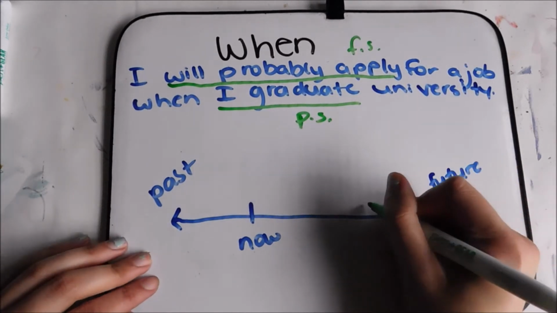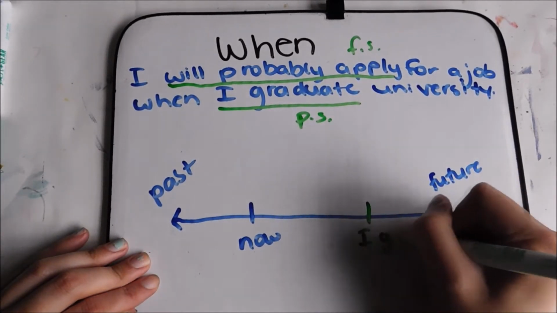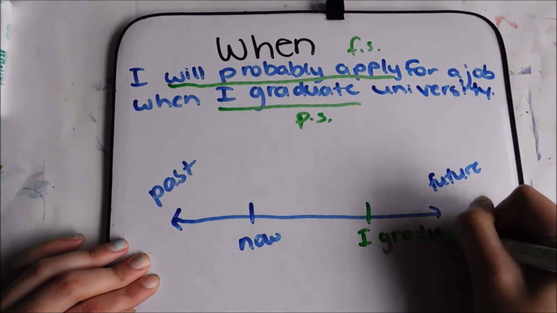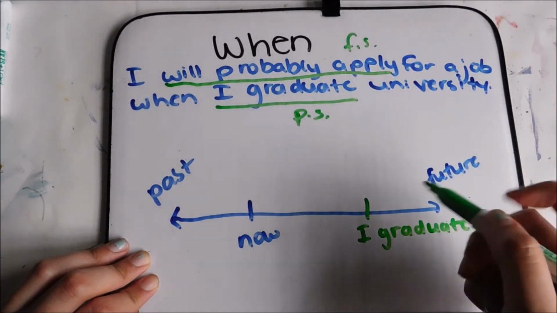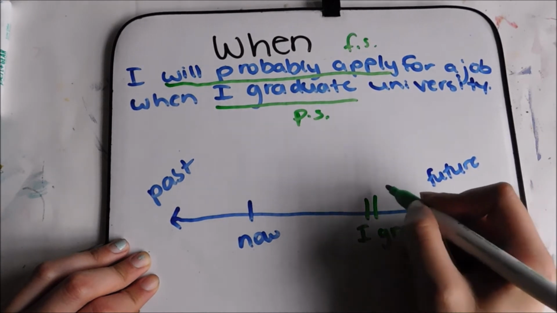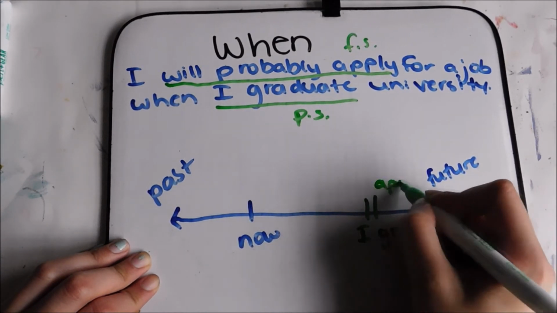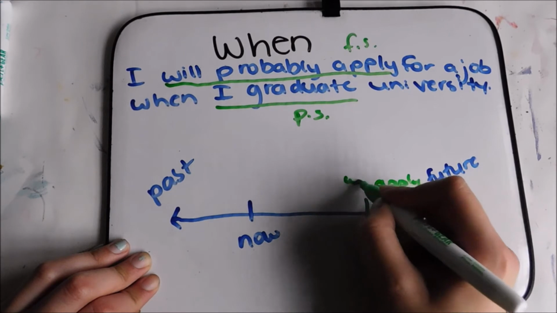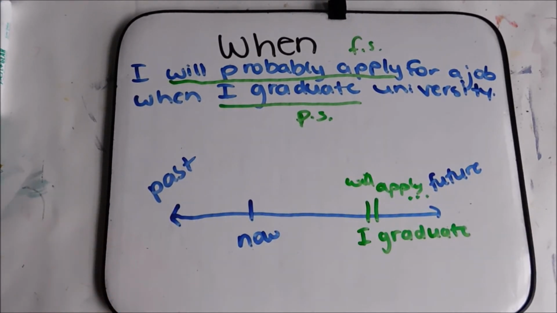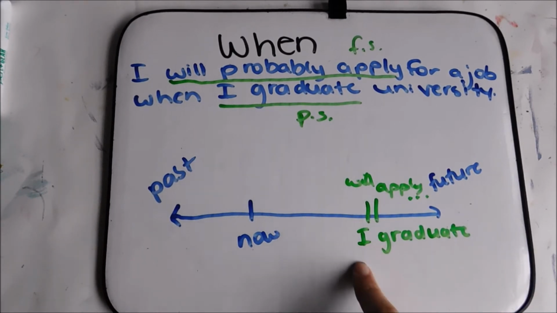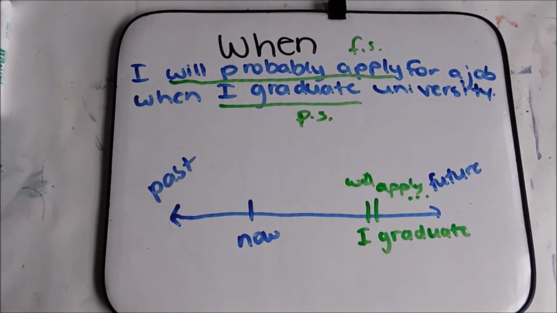So that's why that goes in the future. So this is me when I graduate. And when I graduate, I will probably apply for a job. So we're going to put here, will apply for a job. Both the things are in the future because first I have to graduate and then I can apply for the job.